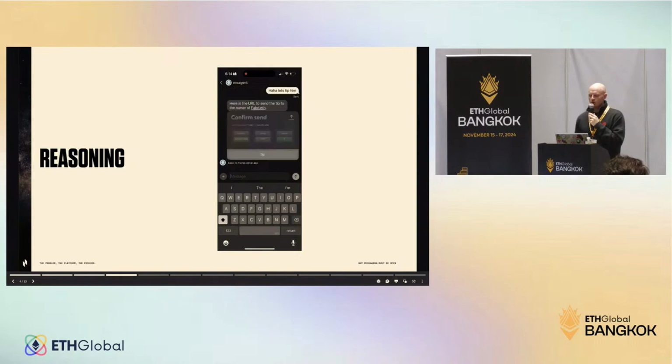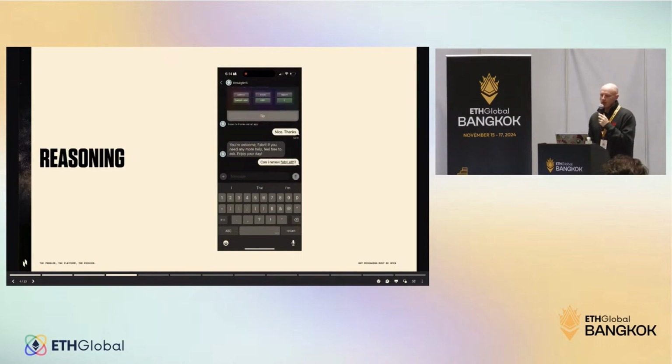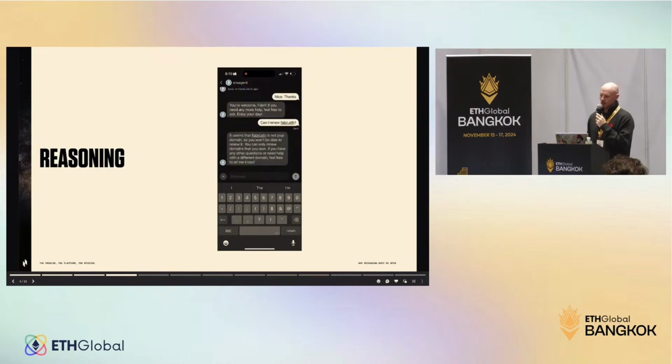This is going to send a frame. So this frame triggers a Base transaction. By default, it is 1 USDC. That's what we think of when we say tipping, maybe $1. And as you can see, the agent understands everything that I say. I don't need to perform very strict commands.